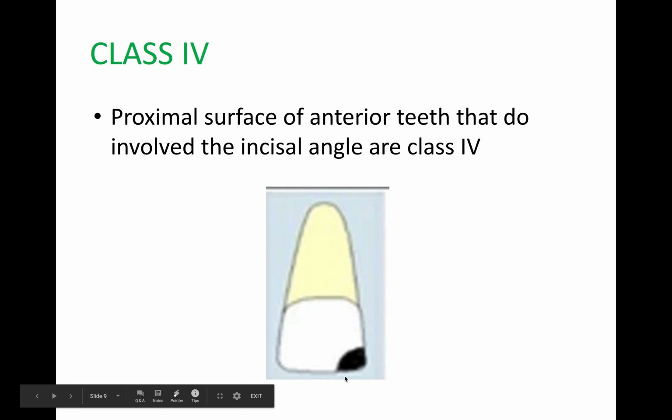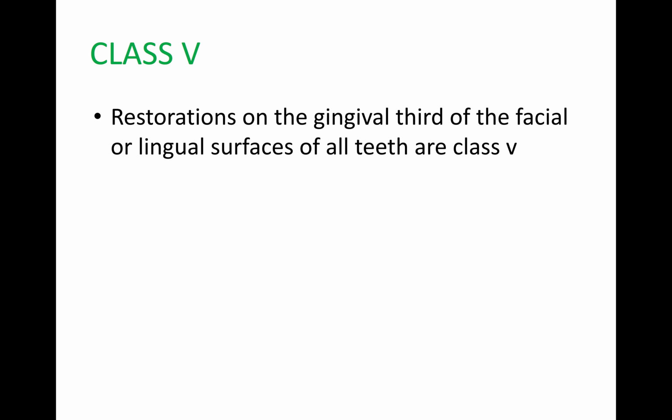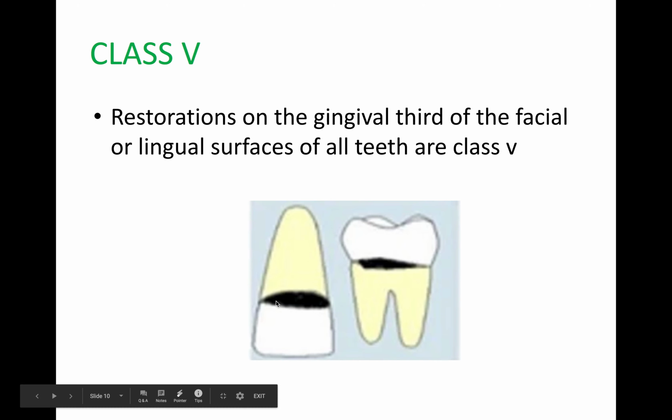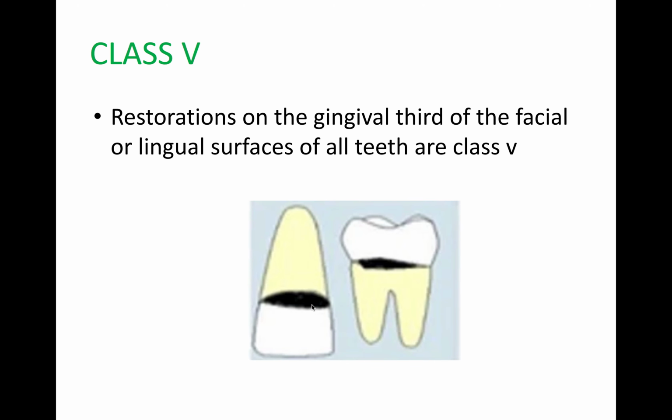That is class 4. Now it's class 5. Restoration on the gingival third of the facial or lingual surface of all teeth is class 5. As this diagram explains very well, there is a gingival third of the facial or lingual surface in all teeth, that is class 5.